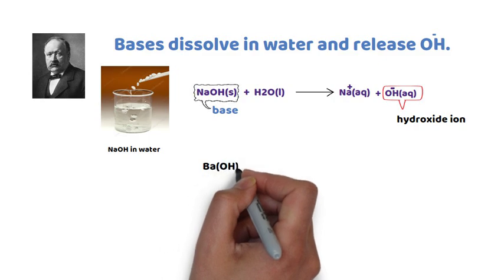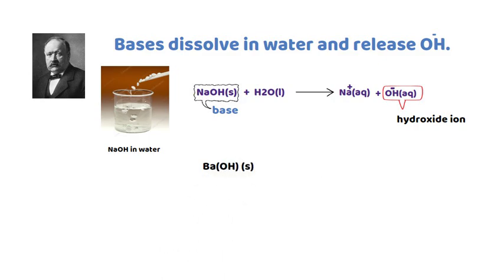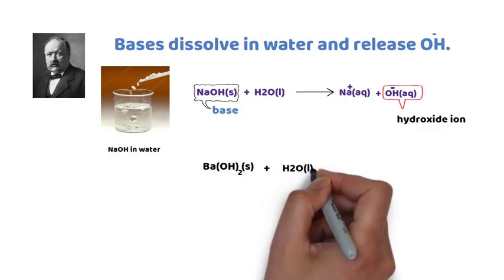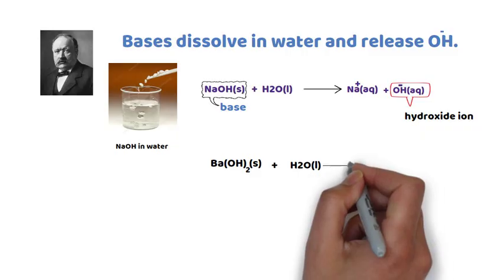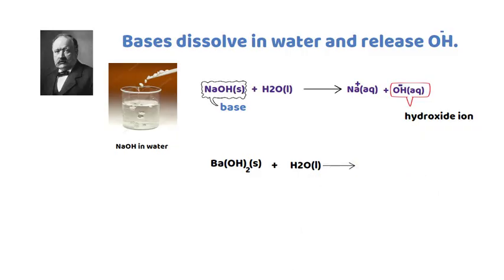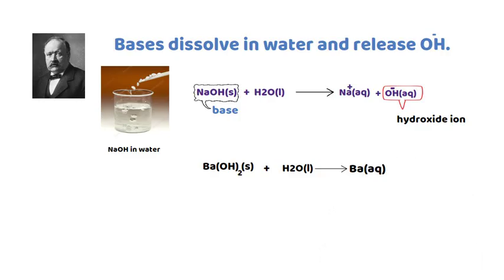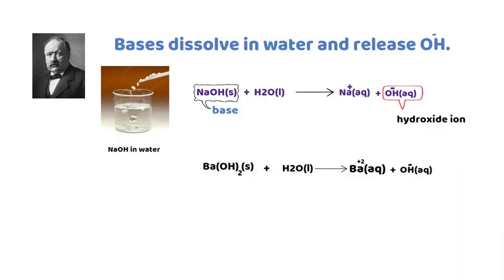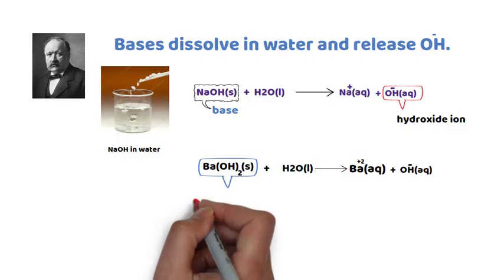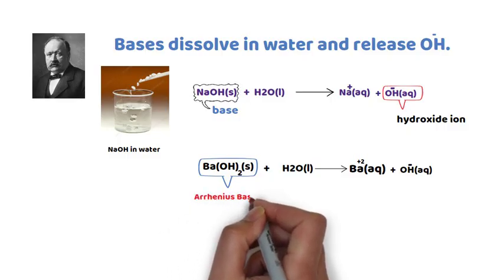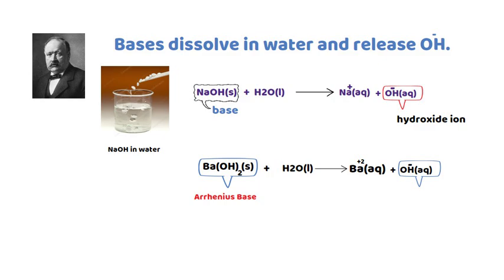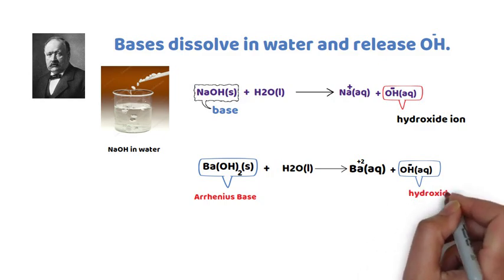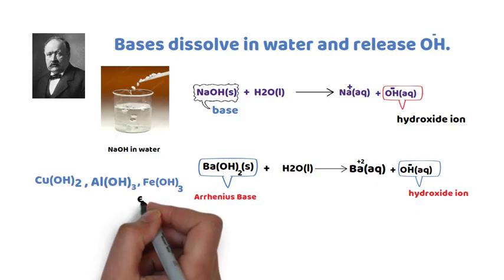The second example, barium hydroxide dissolves in water and finally it produces barium plus 2 ions and hydroxide ions. Therefore, barium hydroxide is an Arrhenius base because it releases hydroxide ion when it dissolves in water. For any substance to be an Arrhenius base, it must dissolve in water and it must release hydroxide ions.